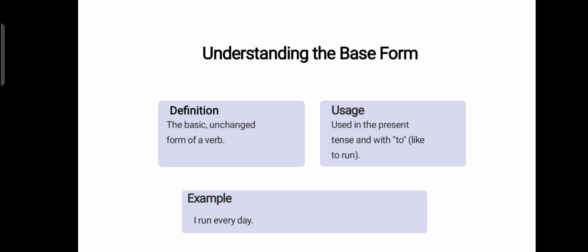Understanding the base form. Definition: the basic unchanged form of a verb. Usage: used in the present tense and with the word to, like to run. For example, I run every day.